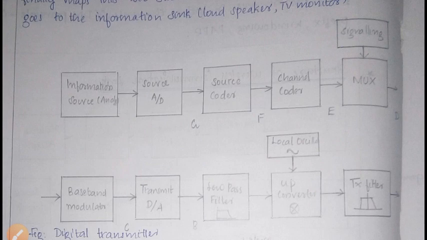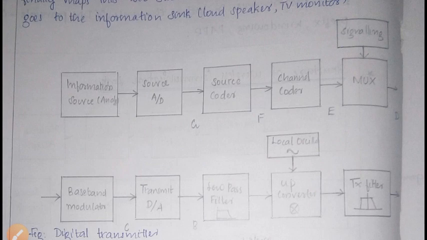Then on the transmitter side we have the analog part. The main concept of this structure of a wireless communication link is that they use analog information, pass the same analog information through the channel, and then the receiver produces the analog output.